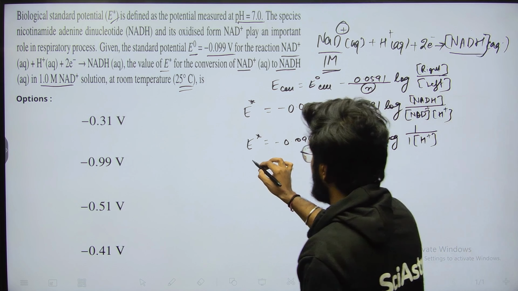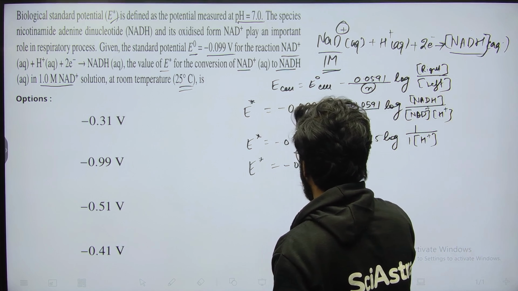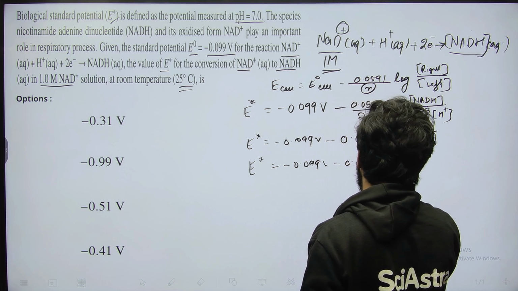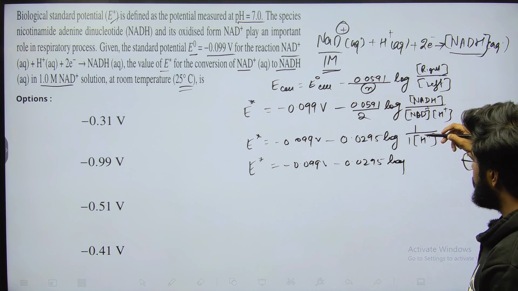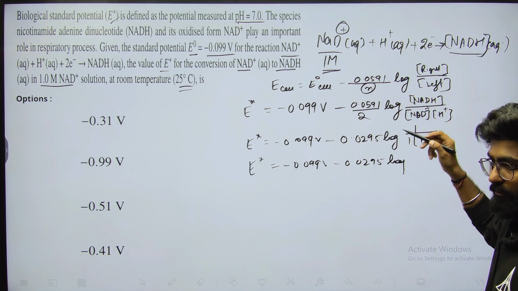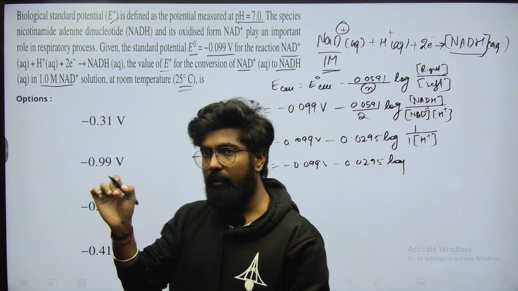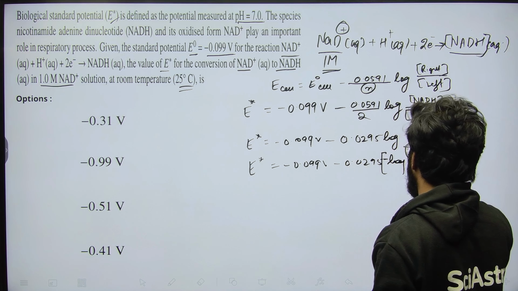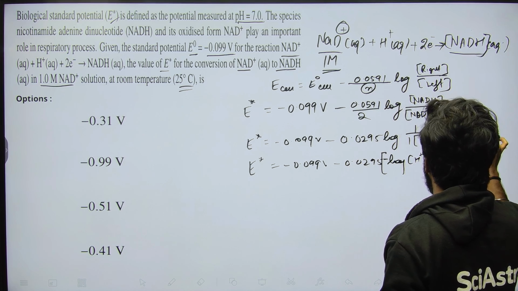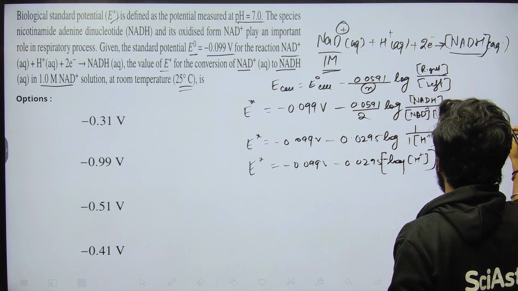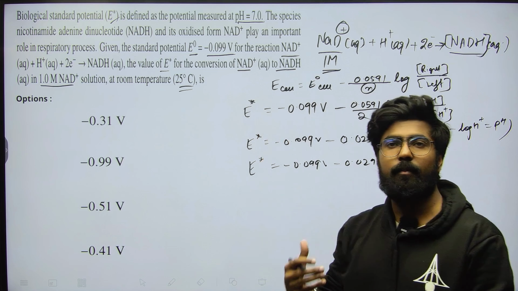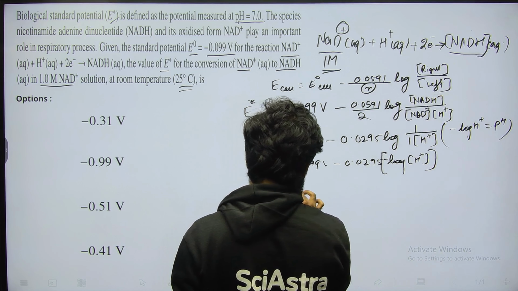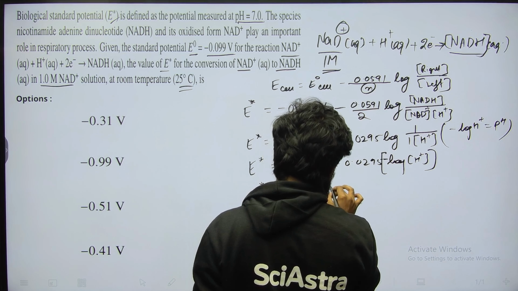Let me write it once again: minus 0.099 volt minus 0.0295. If I flip the denominator to the numerator, we know log 1 upon x can also be written as minus log x. So I will write minus log H plus, and we know that minus log H plus is basically pH. And pH is given: the process proceeds at pH 7, a neutral pH, obviously because it is a biological process, which will preferably support a neutral medium.